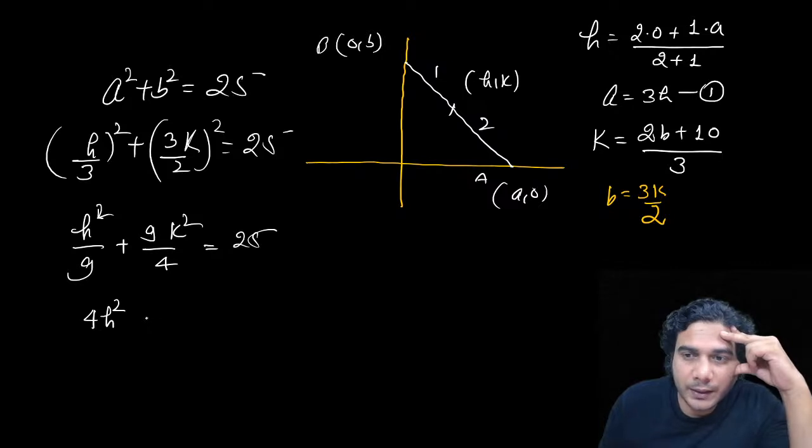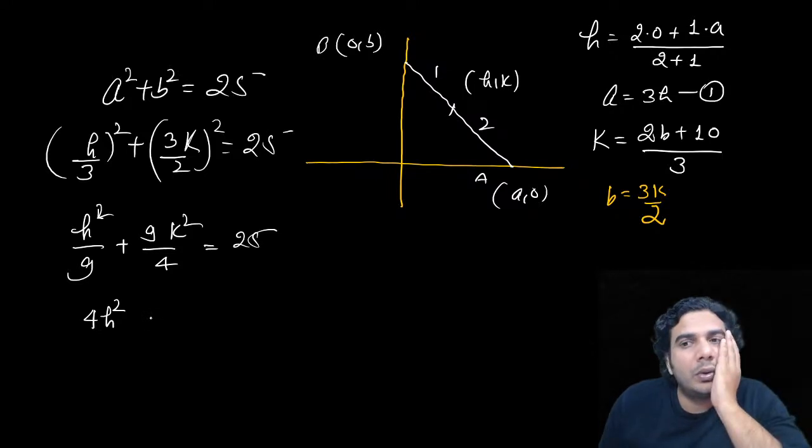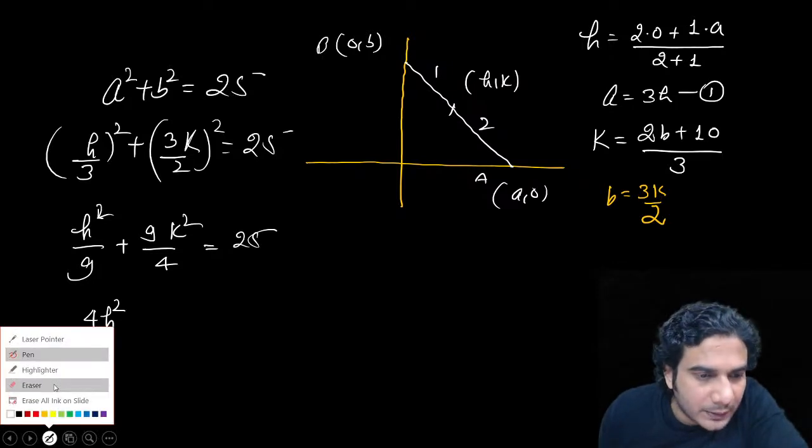So 3k by 2, that is right. B is equal to that. And a is equal to 2 into 0, 1 into a divided by 3. So a is equal to 3h. So that was again a mistake.